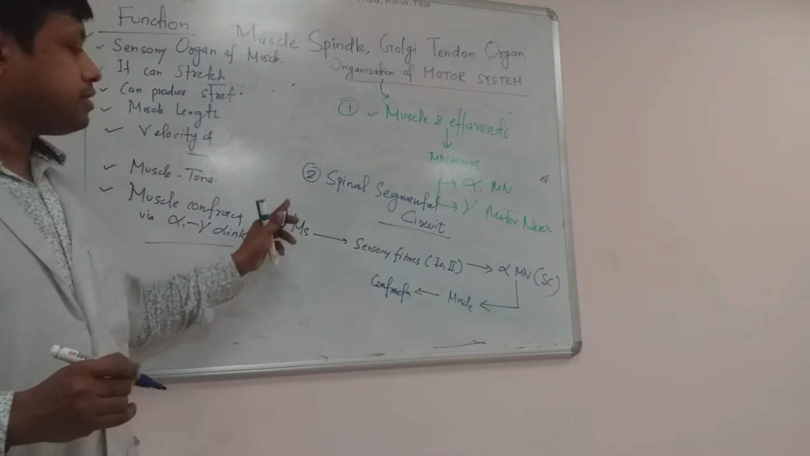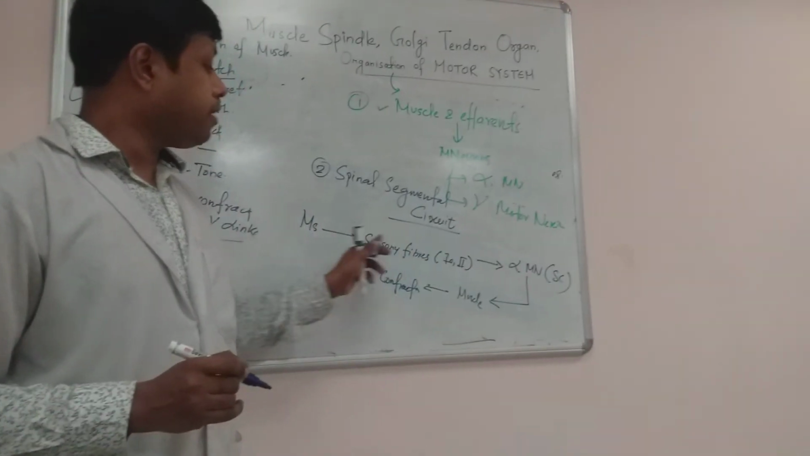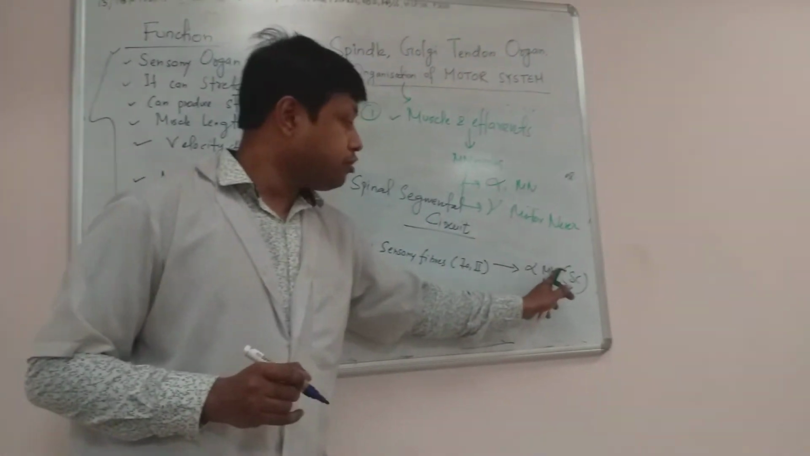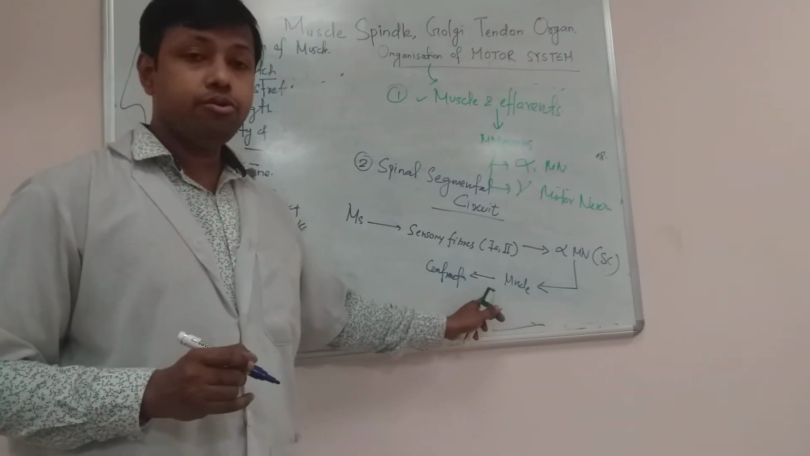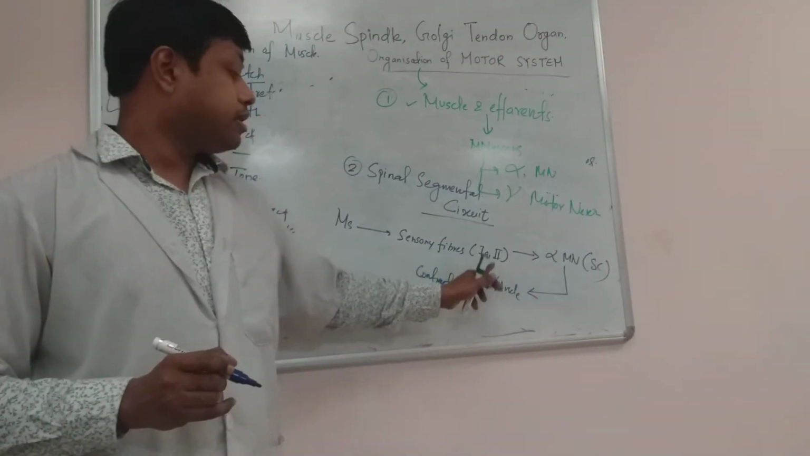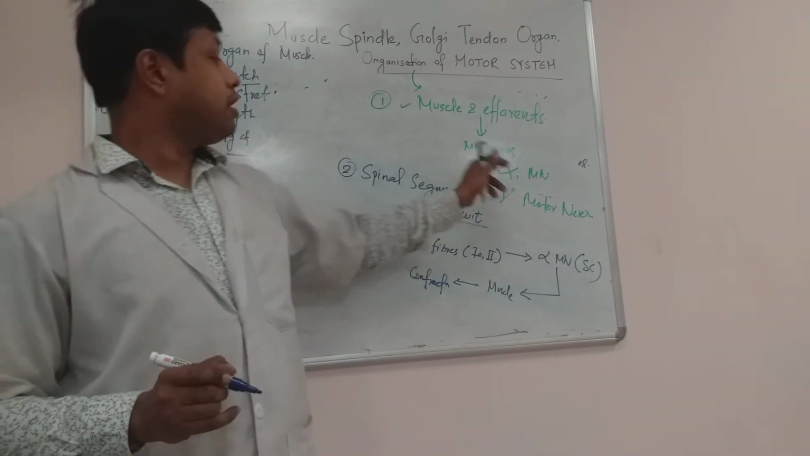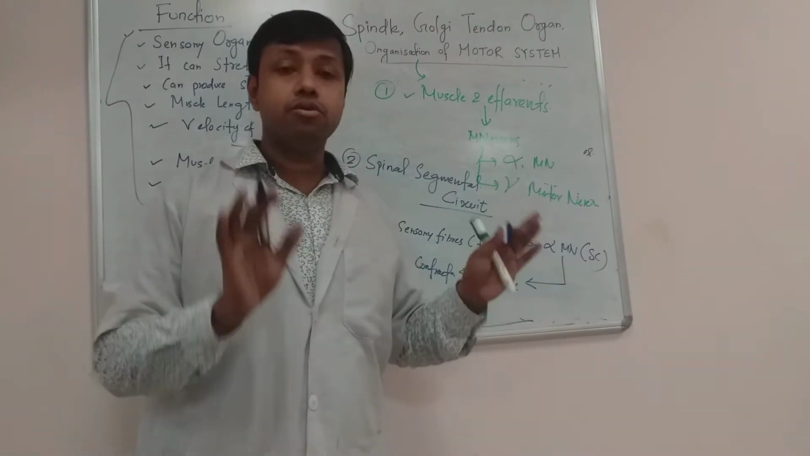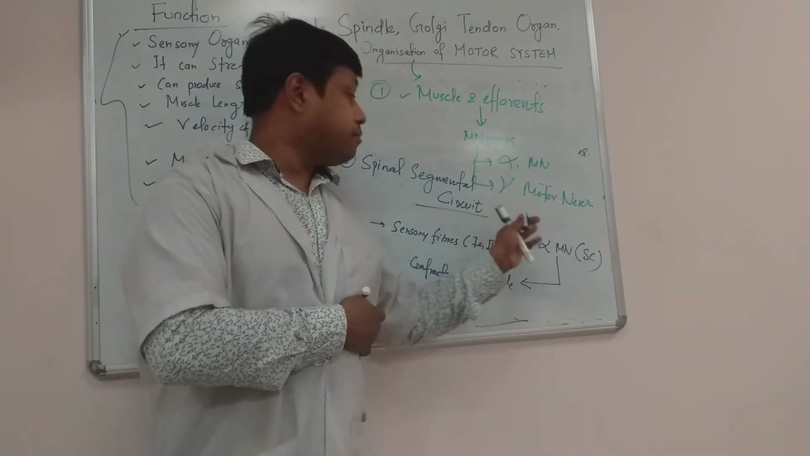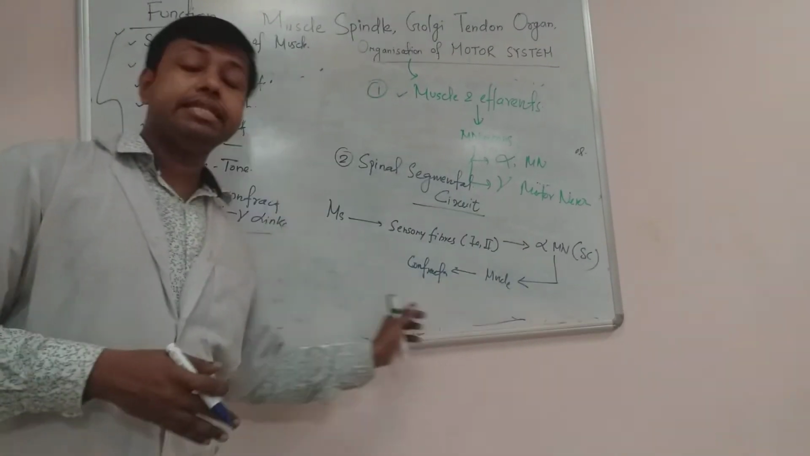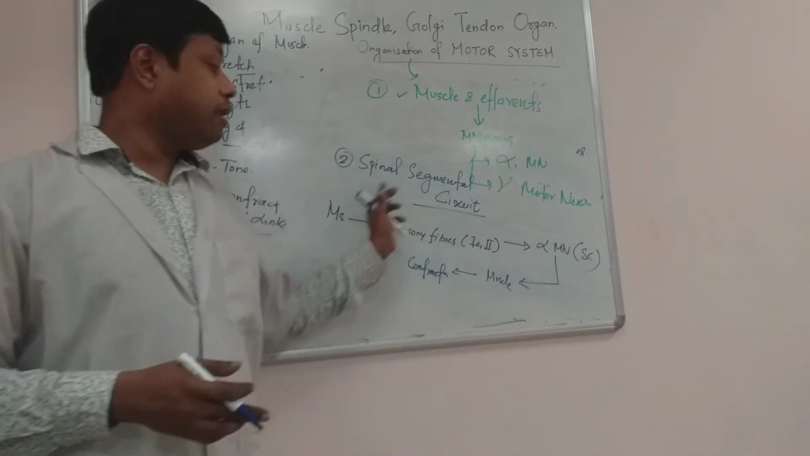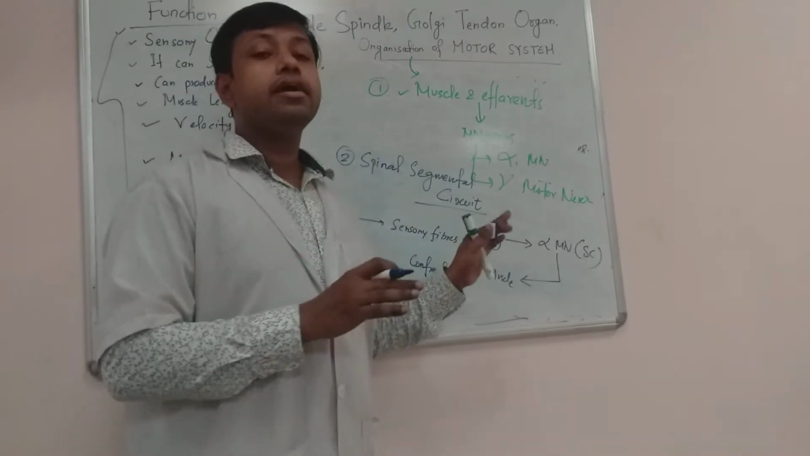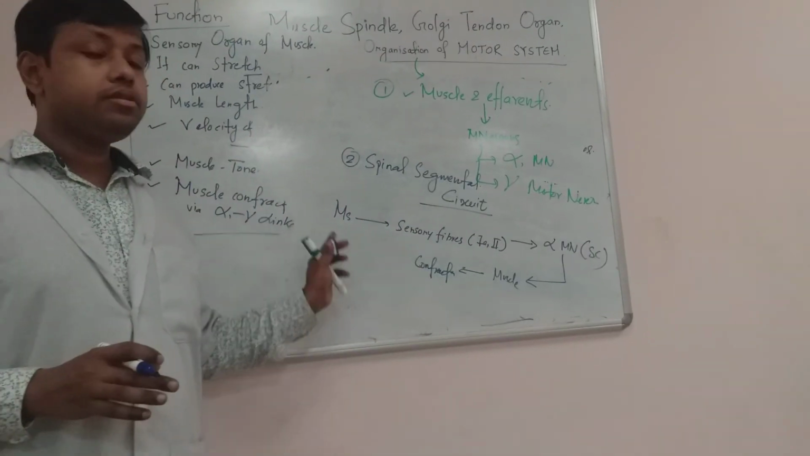So from muscle the sensory fibers, 1A and 2 fibers, will be carried to the spinal cord on the alpha motor neuron. From alpha motor neuron, fibers will come out again and supply the muscle and are responsible for muscle contraction. So this is called the spinal segmental circuit. Spinal segmental circuits are very important, consisting of two types of nerves, alpha motor neuron and gamma motor neuron. They are integrated at the level of the spinal cord. So the spinal cord acts as a central nervous system here and ultimately regulates muscle contraction.